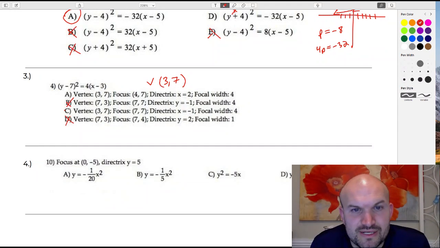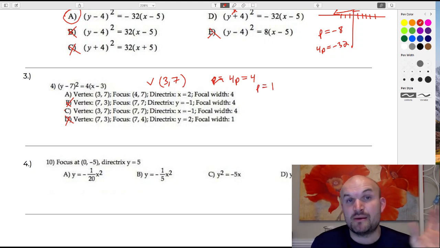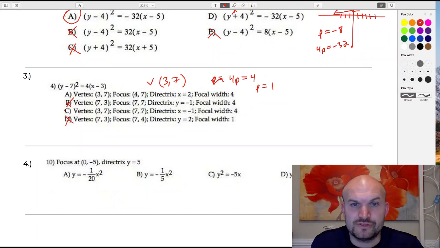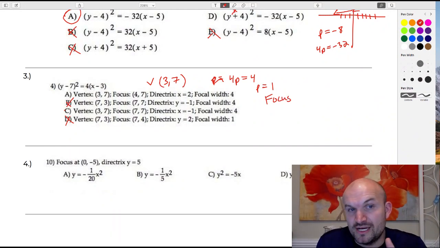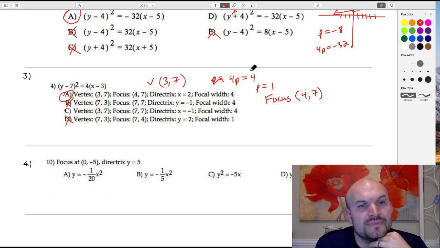The next thing is we can see that 4p is equal to 4. So p is equal to 1. And since my y is squared, that means my parabola opens up horizontally to the left or to the right. Since p is positive, that means it's going to open up to the right. So therefore, my focus is to the right of 3, 7, which would be 4 comma 7. And you can see that that would be my answer, A, in this case.